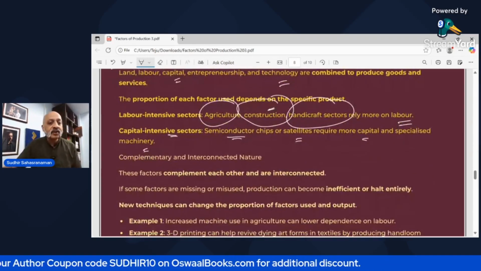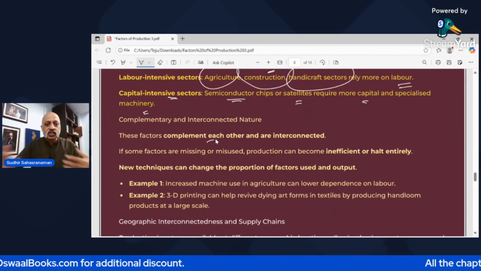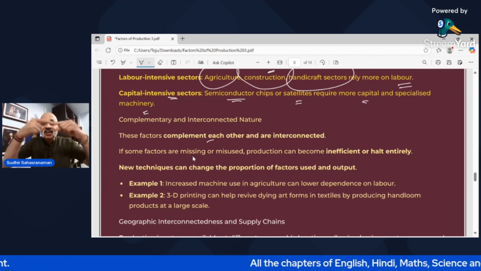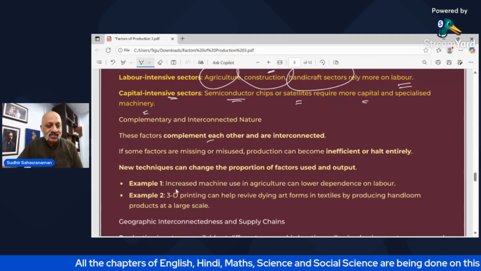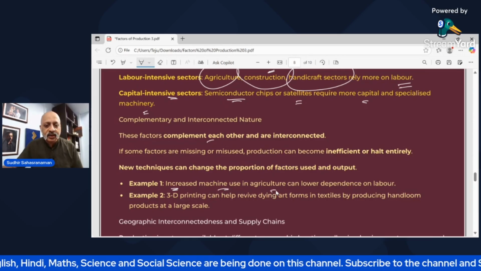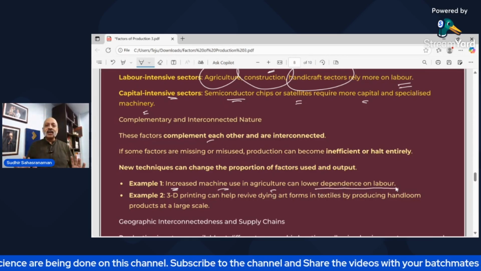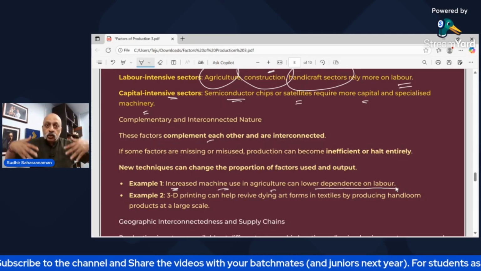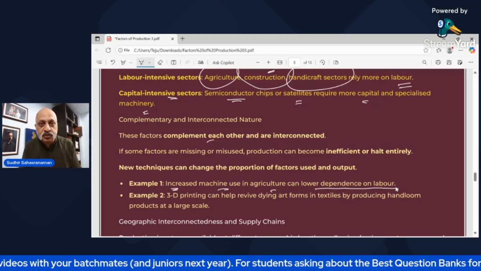Then complementary and interconnected nature. These factors complement each other, which means they support each other and are interconnected. And if one of these factors is missing, it can create problems for the entire goods or services. For example, example one, increased machine use in agriculture can lower dependence on labor. If you buy a tractor, you need not use cattle, you don't need an ox, you don't need to have a farmer doing it. One farmer sits and does the entire field with the tractor in a more efficient manner.